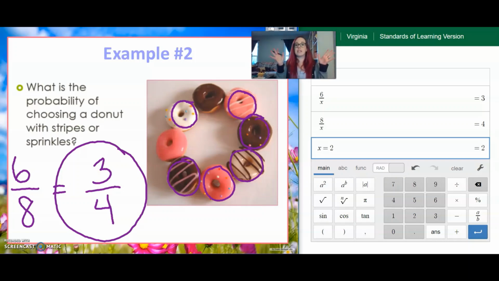So what that means is imagine that you are actually sitting at Dunkin' Donuts or Krispy Kreme and you have these in a donut box and you don't peek and you reach into the donut box 4 times. That means that you are going to get a donut with stripes or sprinkles 3 of those 4 times.